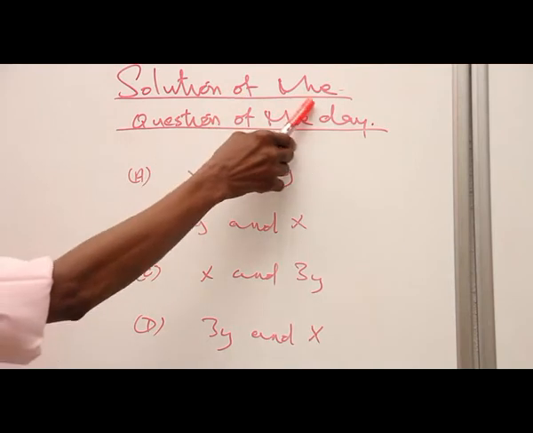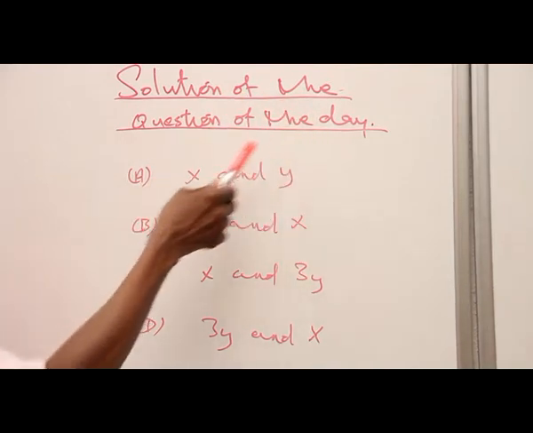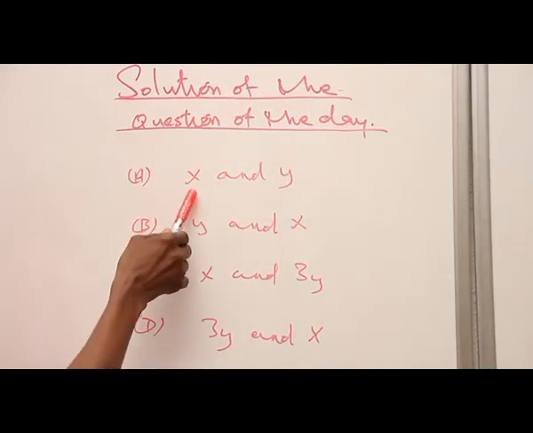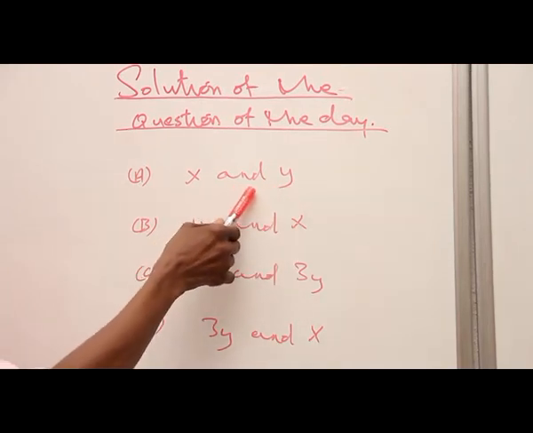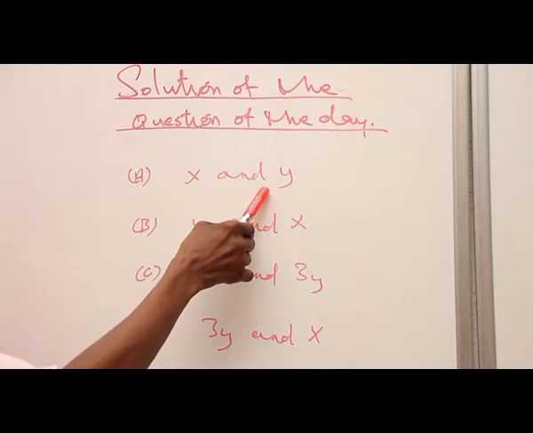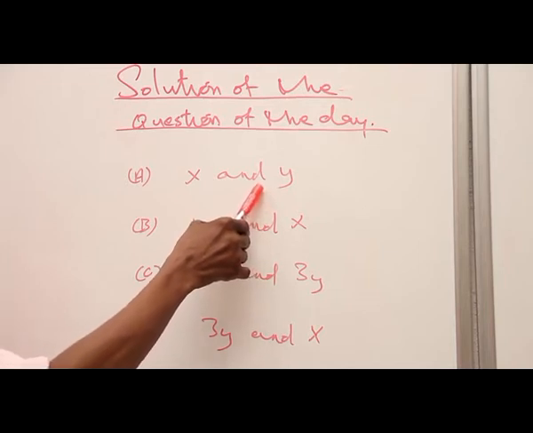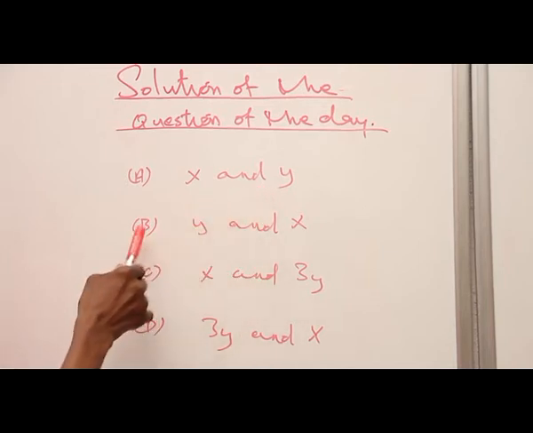Solution of the question of the day. A. X and Y. No. When a compound is written, the valences of the anions and cations are cross-multiplied for electrical neutrality.